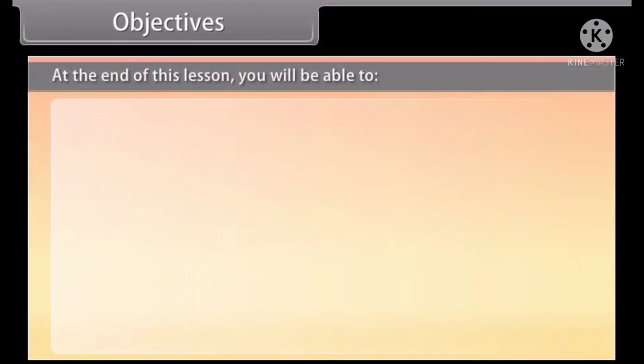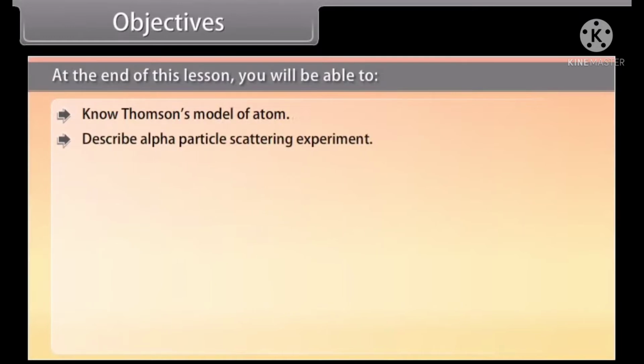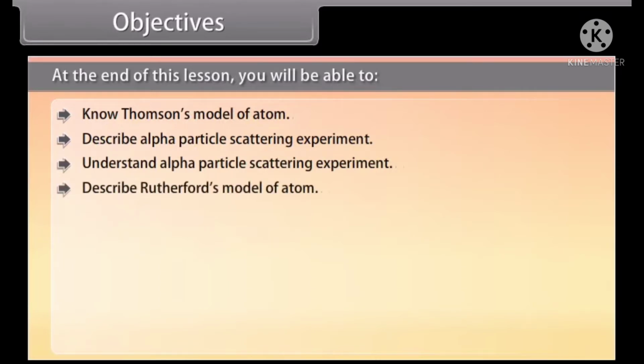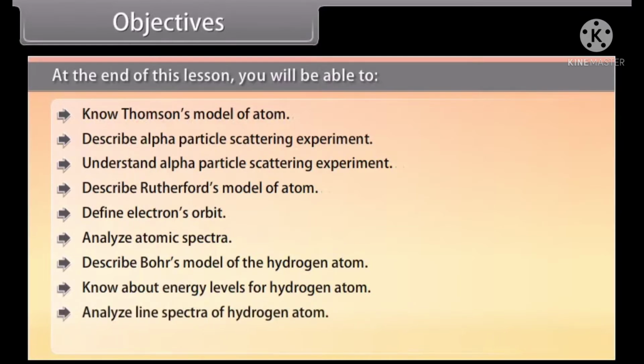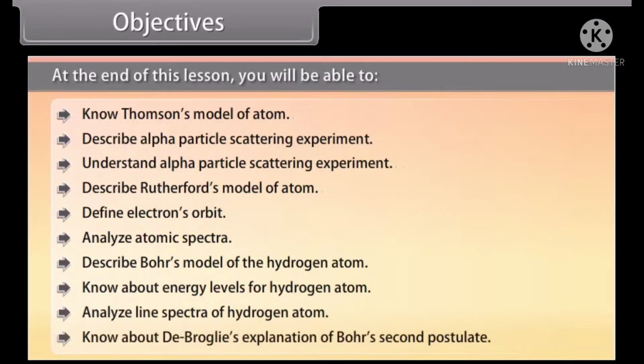Objectives. At the end of this lesson, you'll be able to know Thomson's model of atom, describe the alpha particle scattering experiment, understand the alpha particle scattering experiment, describe Rutherford's model of atom, define electron's orbit, analyze atomic spectra, describe Bohr's model of the hydrogen atom, know about energy levels of hydrogen atom, analyze line spectra of hydrogen atom, know about De-Broglie's explanation of Bohr's second postulate.